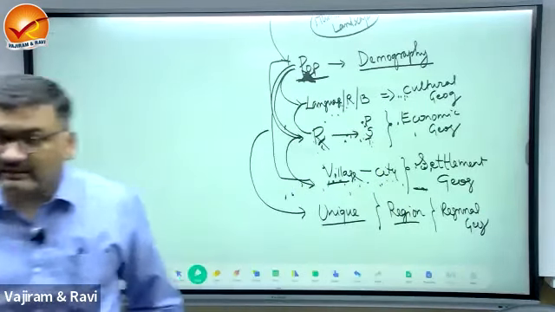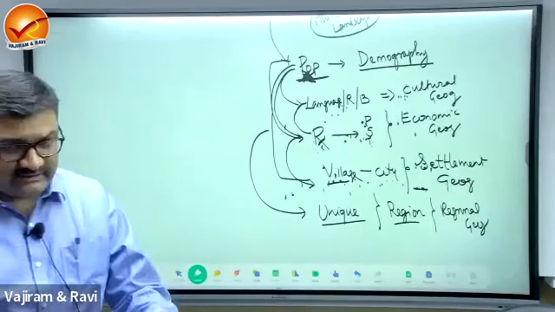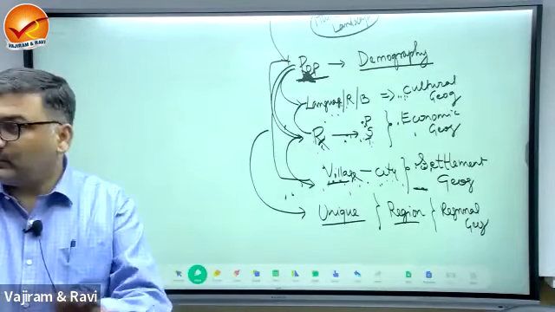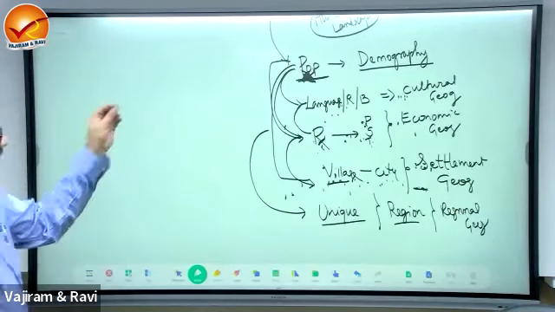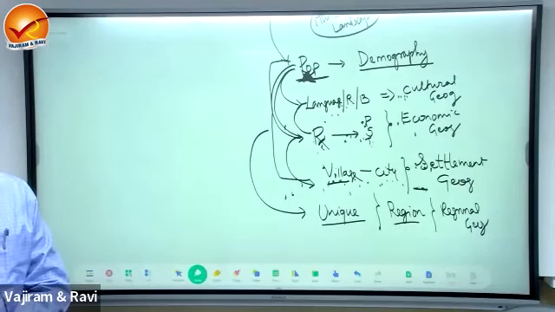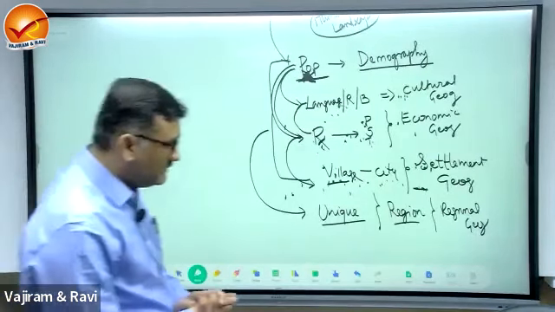This is regional geography. So what is a region? A region has a unique identity. It has homogeneity with reference to populations or cultures or resources and settlements. Okay? So region, or regional geography.